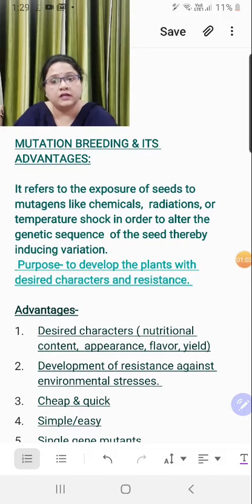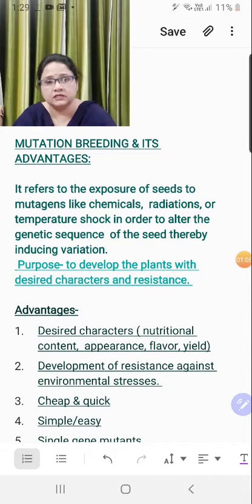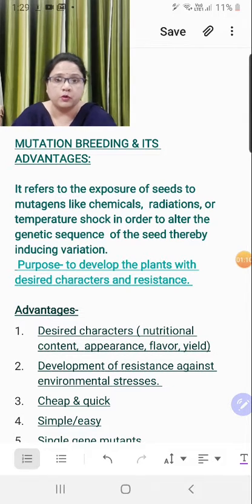So under controlled conditions, when I say controlled conditions, I mean under human supervision, the seed in question is exposed to the mutagens. They may be chemicals, very strong oxidizing chemicals.